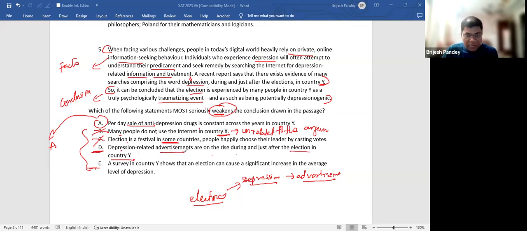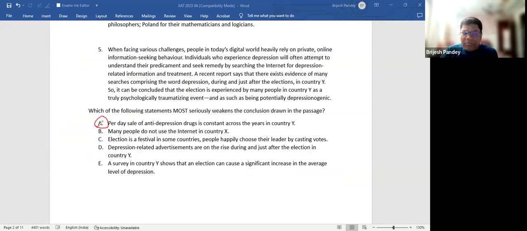Therefore, advertisements are there. At the same time, online searching is also there. So this election is giving rise to two phenomena. One is advertisement, because there is real depression in people, and the other is online search, because there is real depression in people. So D depends upon how you look at it. Why A? See, first of all, A is actually a little lame.